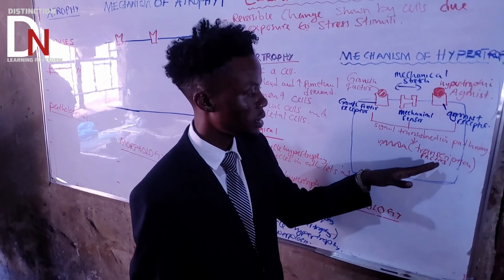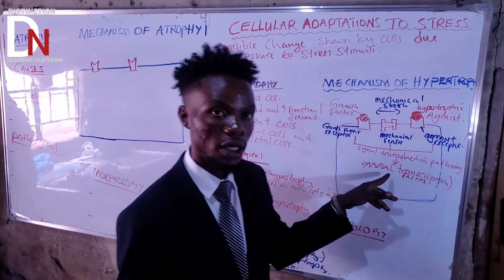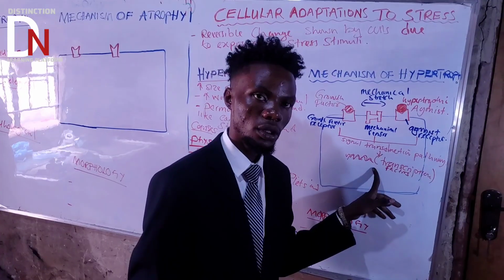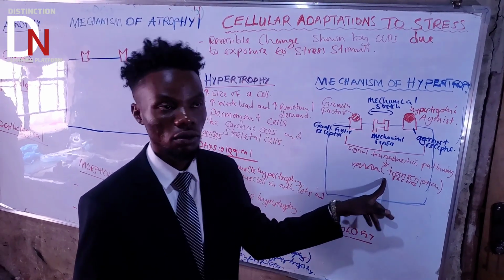So what do those transcription factors do? If transcription factors are activated, they activate transcription, which then leads to translation, the production of proteins.